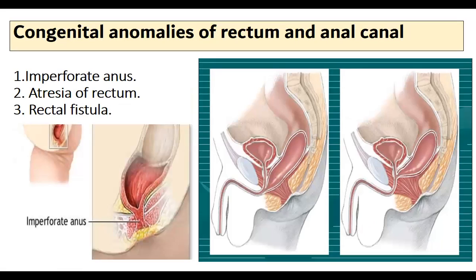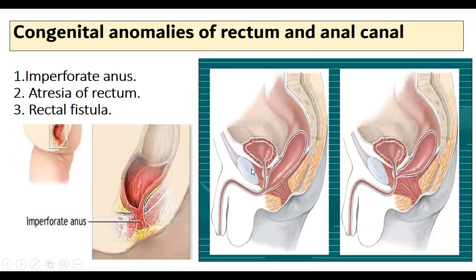Now coming to the anomalies of the rectum and the anal canal, one is the imperforate anus. Sometimes the opening of the anal canal doesn't open up, so it is totally closed. That is called imperforate anus.